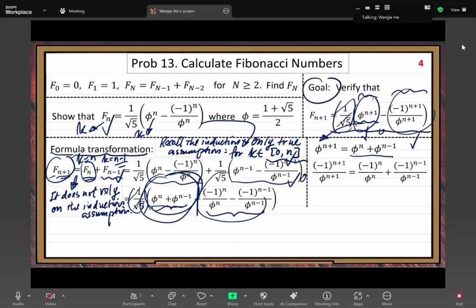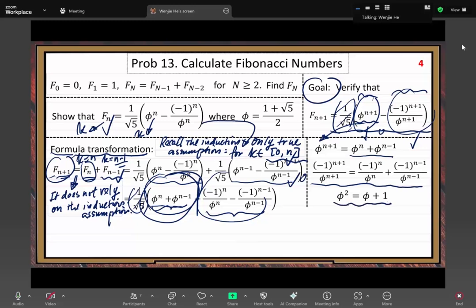So that's one. The second one is the reciprocal of monomial terms. It should be like that. But for the first one, we start with our second property of the golden ratio, right?